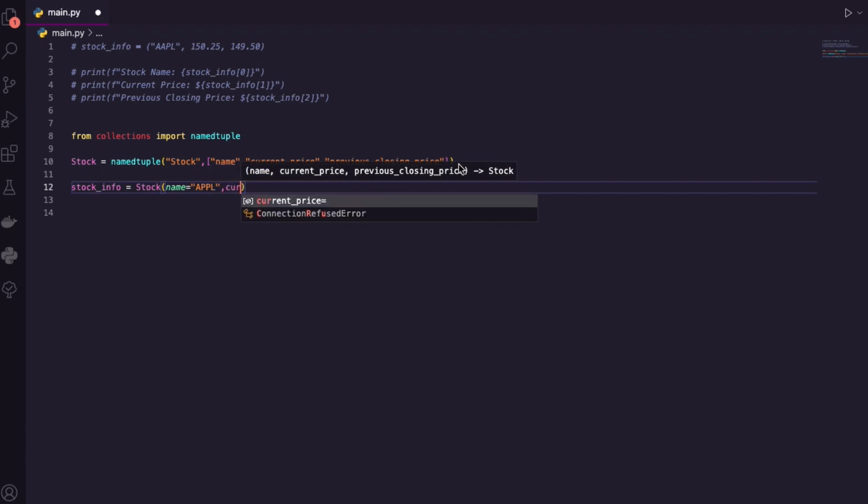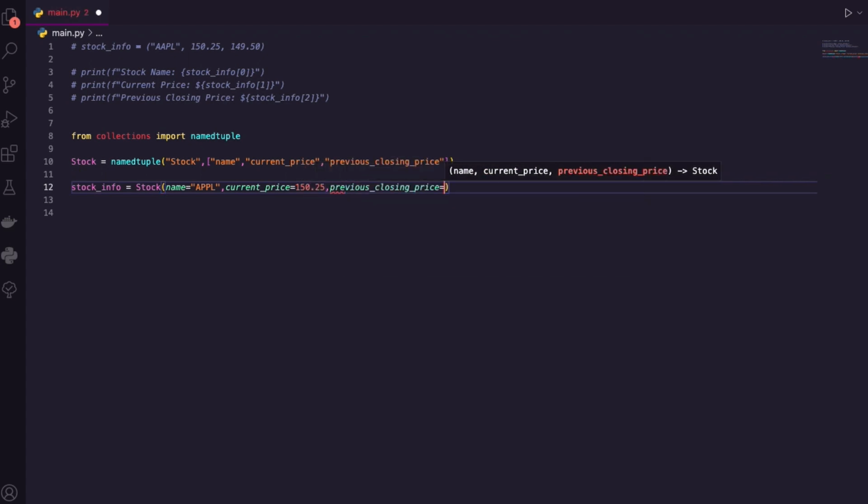Okay, great. What is the current price? Well, the current price can be $150.25. And then finally, what's the previous closing price? What do we have? $149.50. That's the same thing. This is done in one line. This is much easier to read. I could even rename this to be more specific now because I could have more stocks, like Apple info.